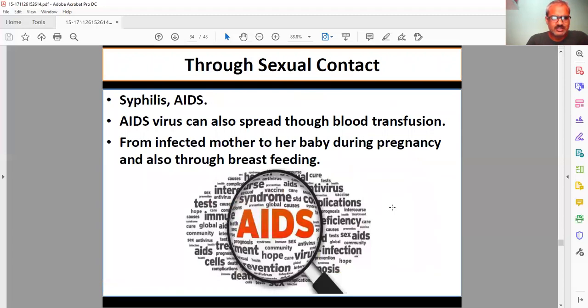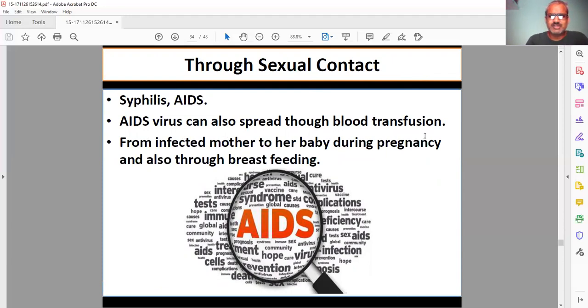Next is through sexual contact. There are certain diseases which transfer from one person to another during sexual contact, like syphilis, AIDS. AIDS is a viral disease that also spreads through blood transfusion.